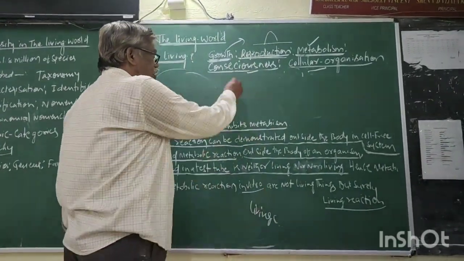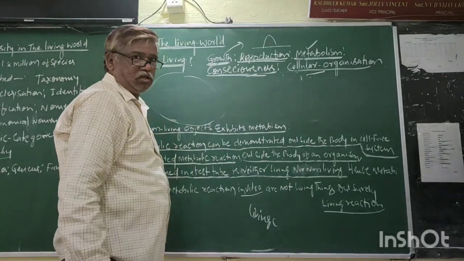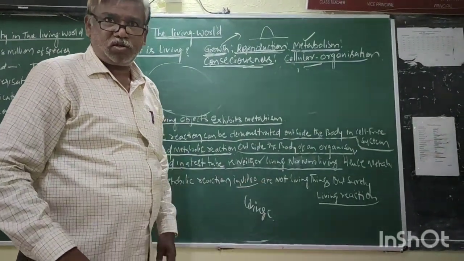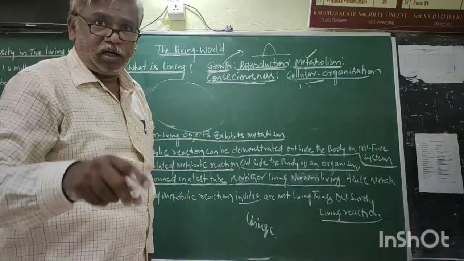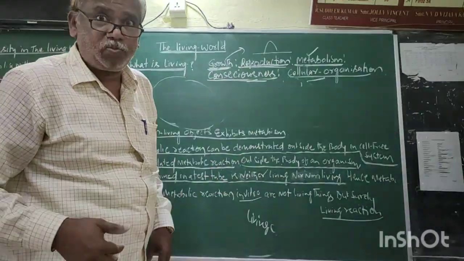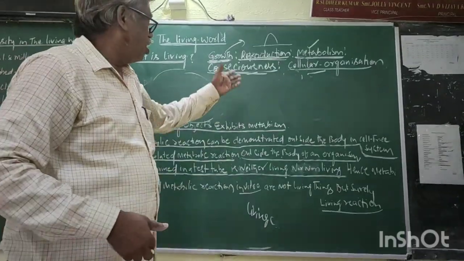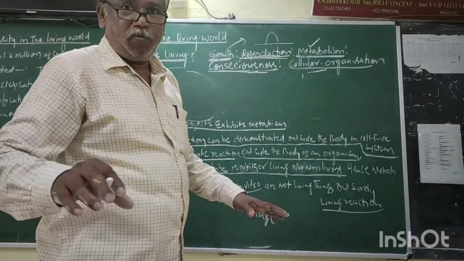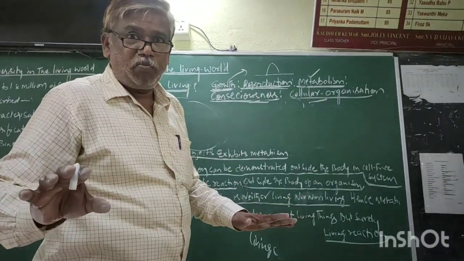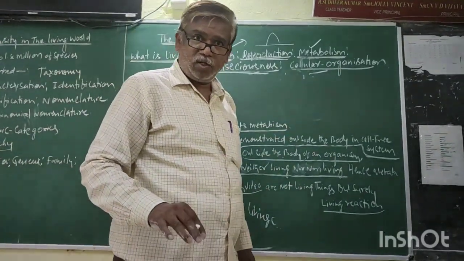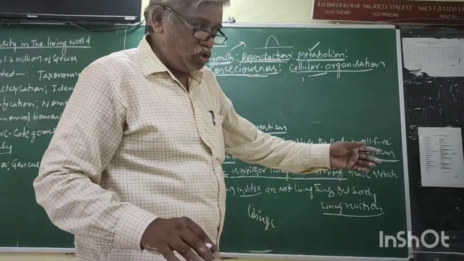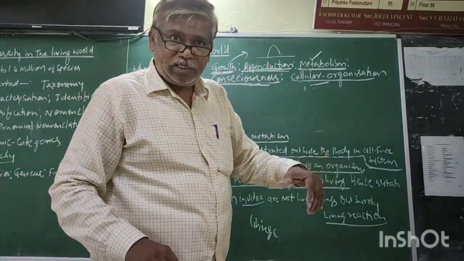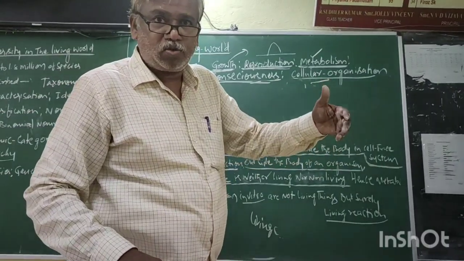Right. Now, what is this? Consciousness. If any organism shows a response to a stimulus, it is called consciousness. Cellular organization. Every living body is made of cells. But in the course of evolution, cells are raised into tissue, tissue is raised into organ.